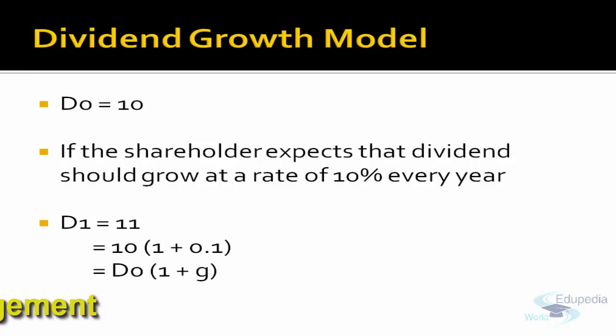So I have written D0, D1. What are these? D0 is the dividend in the zero period, that is today. Whatever dividend I have declared in the current year, that is D0. D1 is the dividend which is to be declared at the end of year 1.